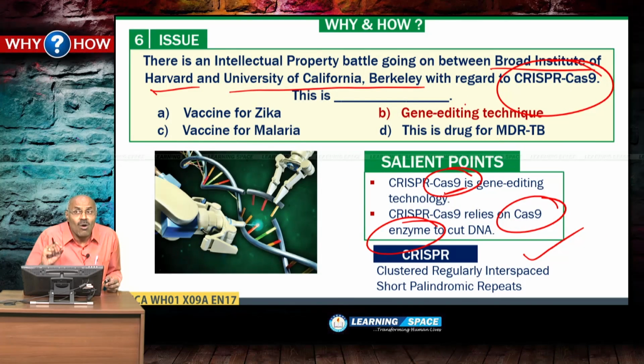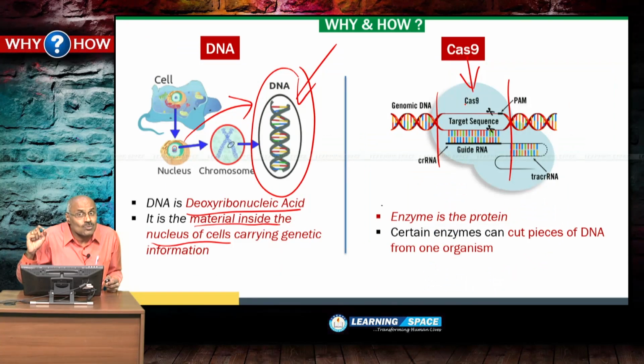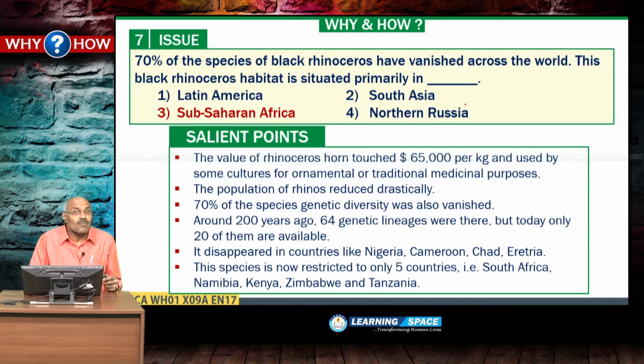Right? So, this is all about CRISPR Cas9, and you should have a clear idea about what is DNA, what is Cas9 and what is the meaning of gene editing. You can say editing the DNA is nothing but gene editing. Removing the unwanted traits from the DNA is gene editing. More than this, we will discuss sometime later through news capsules. Look at the next one.